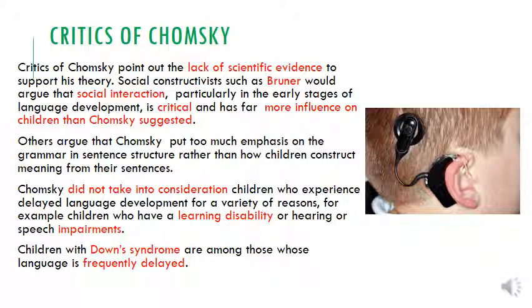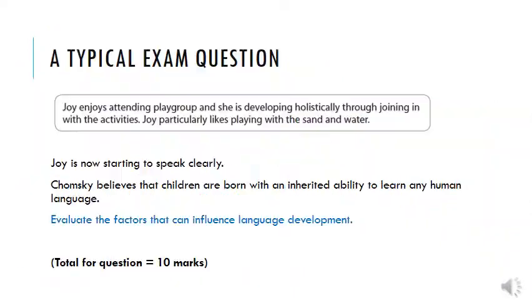Other people argue that Chomsky put too much emphasis on grammar and sentence structure rather than how children construct meaning from their sentences. One that we discuss regularly in class is that Chomsky did not consider children who have disabilities, hearing or speech impairment, and lastly, children with Down syndrome, who are among those whose language is frequently delayed.